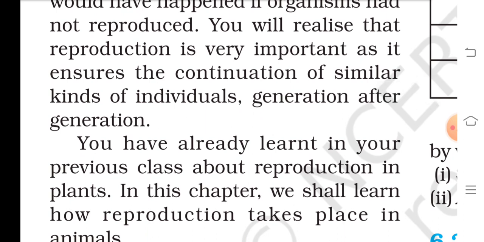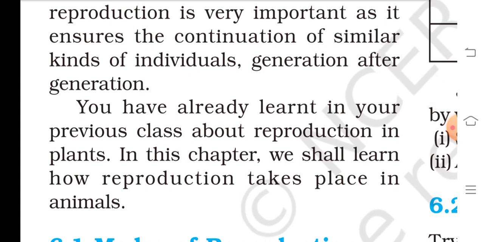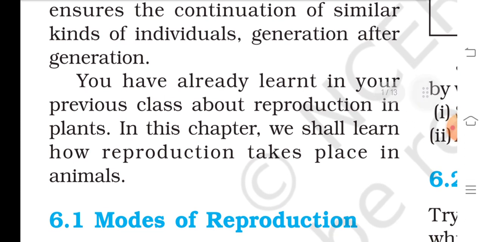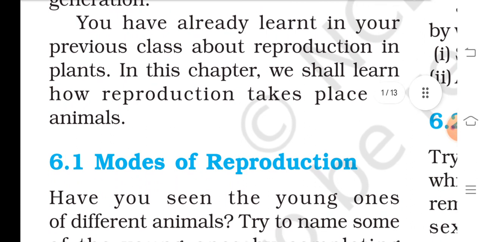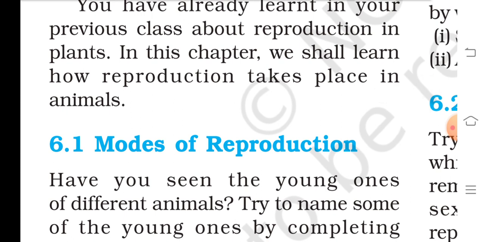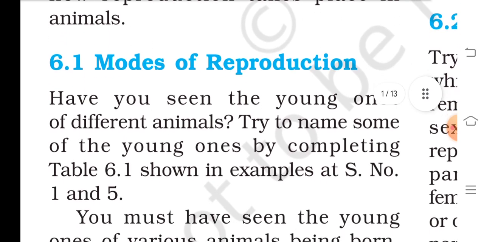You will realize that reproduction is very important, as it ensures the continuation of similar kinds of individuals generation after generation. You have already learned in your previous class about reproduction in plants. In this chapter, we shall learn how reproduction takes place in animals.